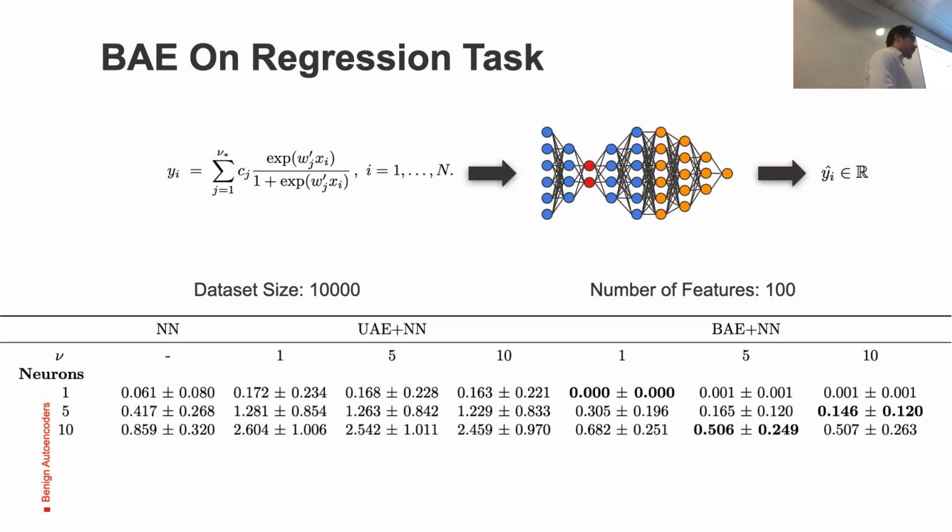We first evaluate our setting with a simple regression task with synthetic data constructed with a sigmoid. All the x, y, and the weights are sampled from a standard distribution. What I'm showing in the table is the mean squared error in this regression task. We see that the benign deterministic autoencoder outperforms both the unsupervised autoencoder and the classifier.